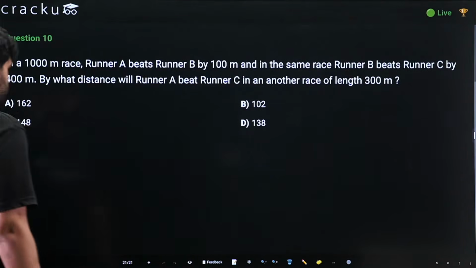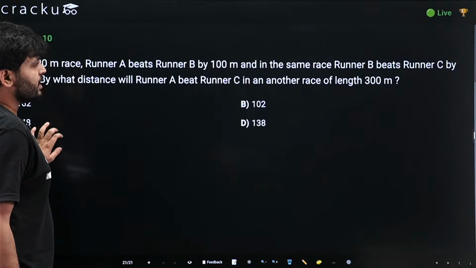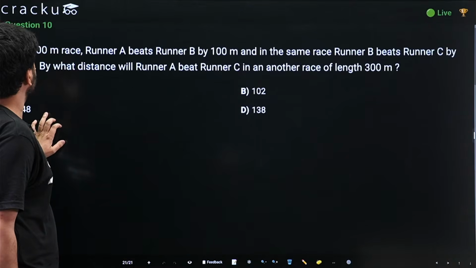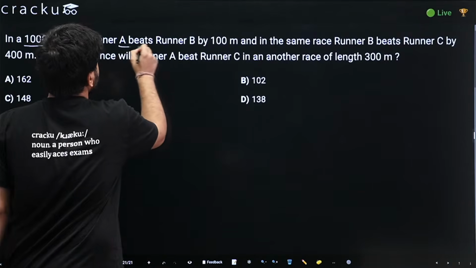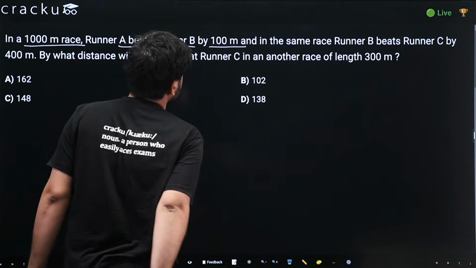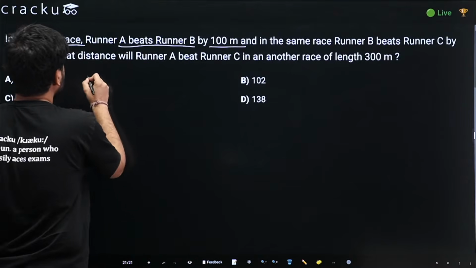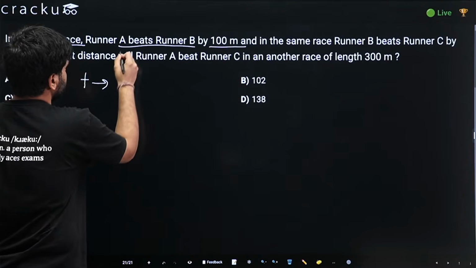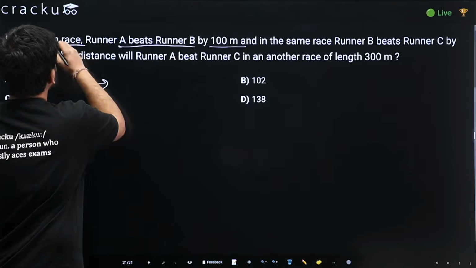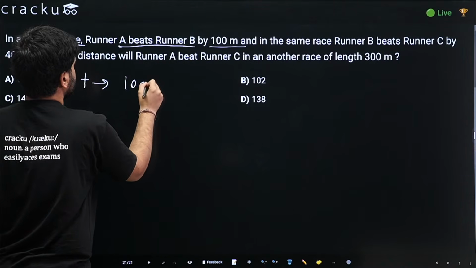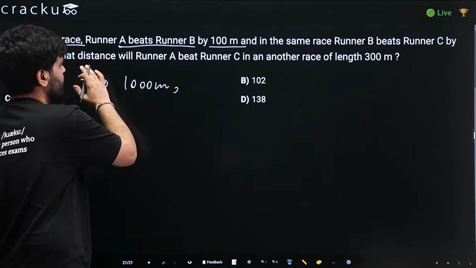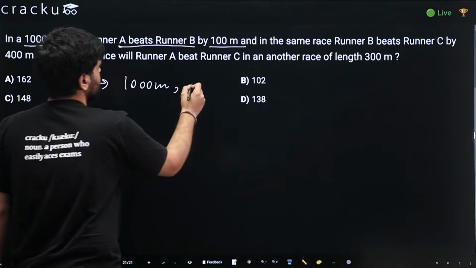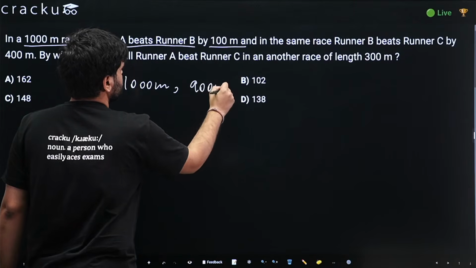Let us try to solve this one. This was a bit tricky question, I would say. It's given that in a 1000-meter race, A beats B by 100 meters. Can we say that after time t, when A runs 1000 meters, B would run how much? B is at 900 meters only when A completes 1000. So B runs 900 meters.